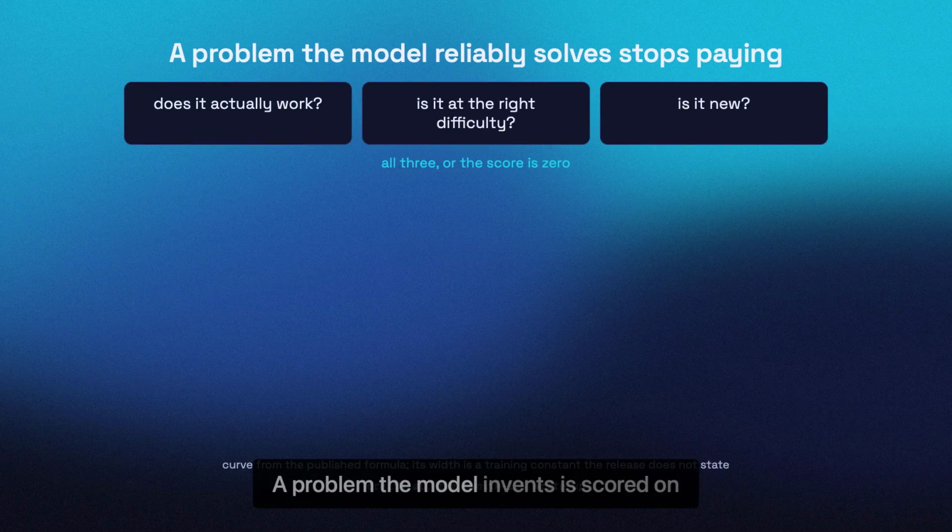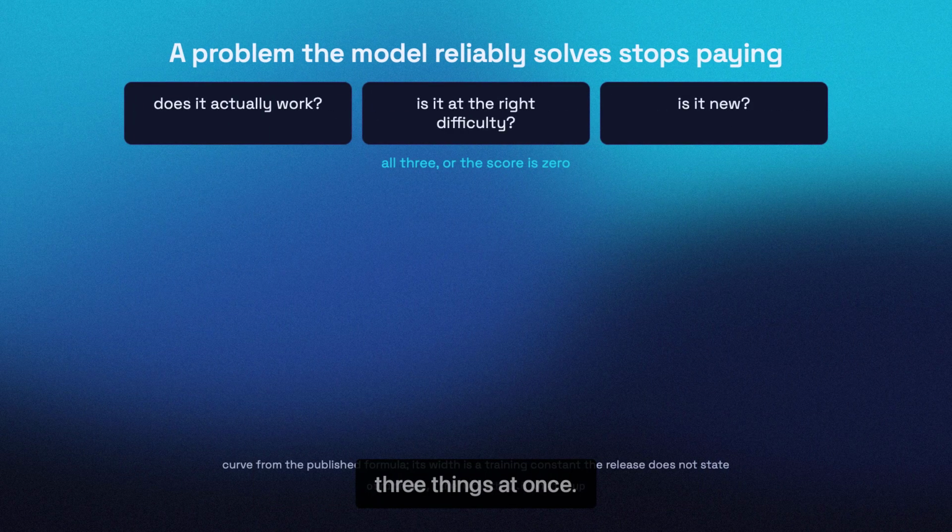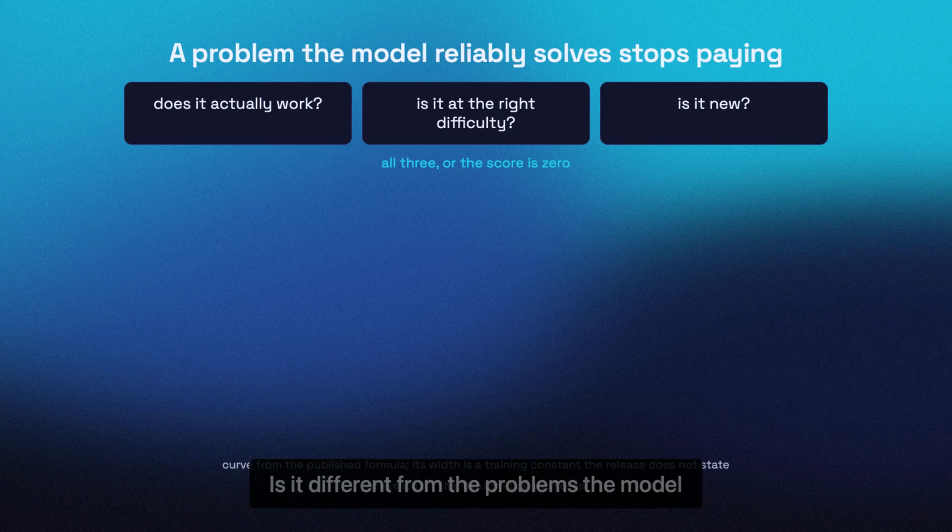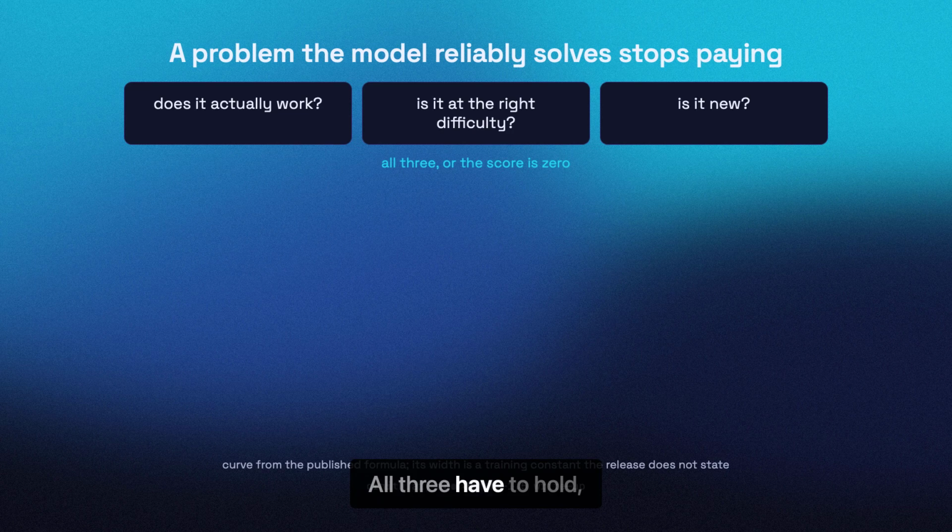A problem the model invents is scored on 3 things at once. Is it a real problem, with a checker that runs, passes good answers and fails bad ones? Is it at the right difficulty? Is it different from the problems the model has already written? All 3 have to hold because any one of them at 0 makes the score 0.